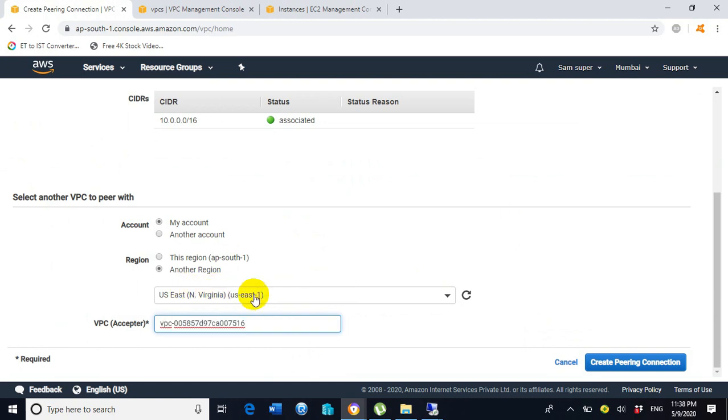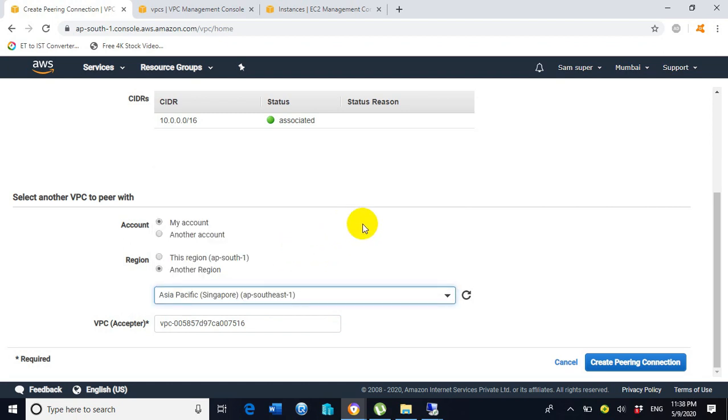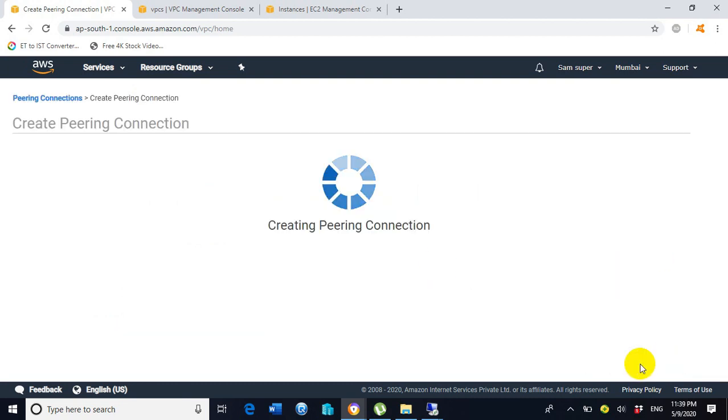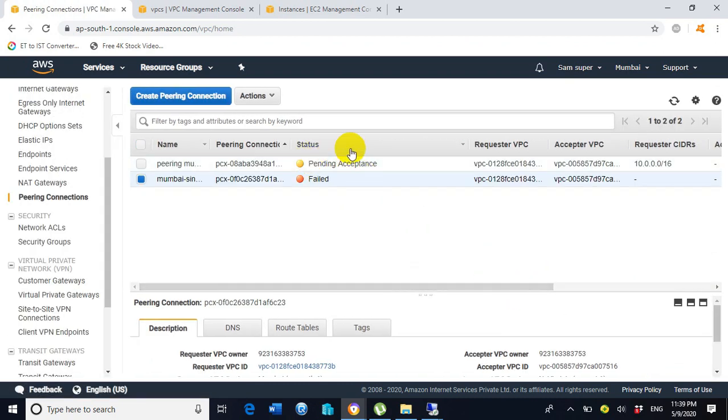The last time it was showing failed, the mistake was here. We need to change the region, and we did not change it. We forgot to change it from North Virginia to Singapore. So here we need to change it to Asia Pacific Singapore, ap-southeast-1. Now click on create peering connection. Now it is showing success. Click on OK. Now this is good.